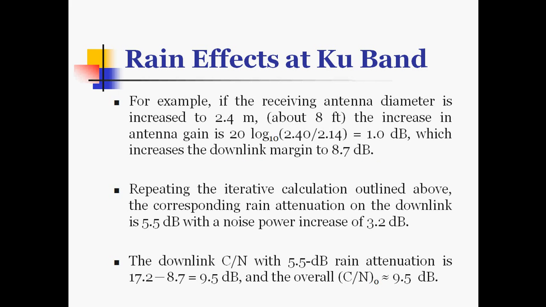So in this way we can calculate the effect of rain, or rain effects at Ku band, on the downlink design and the uplink design. So in this way we can calculate the Ku band link performance with the help of these rain effects, and then the sky noise temperatures and downlink attenuations.